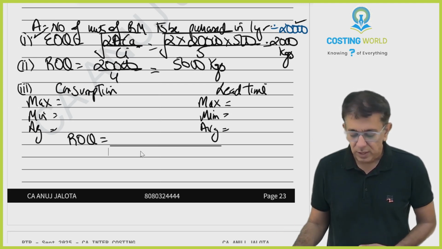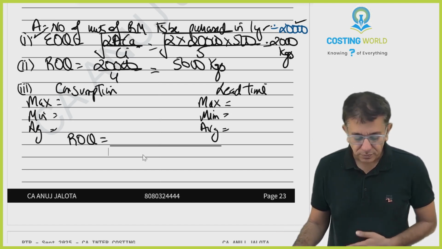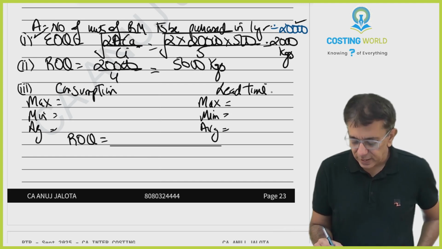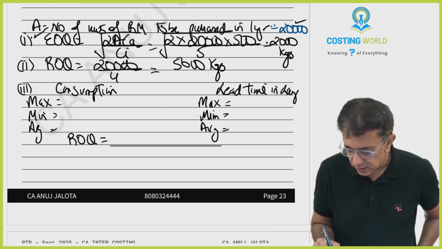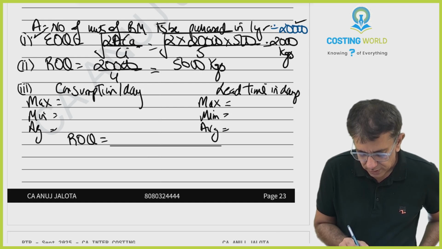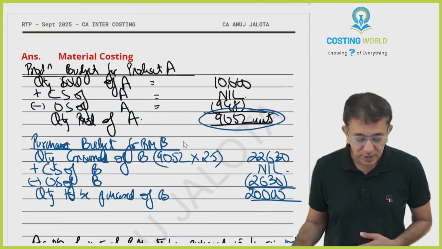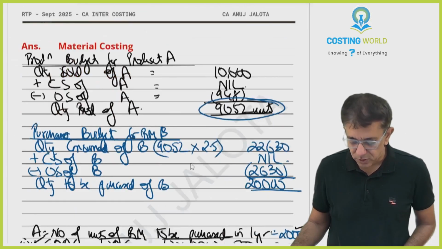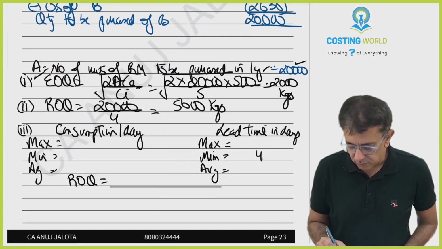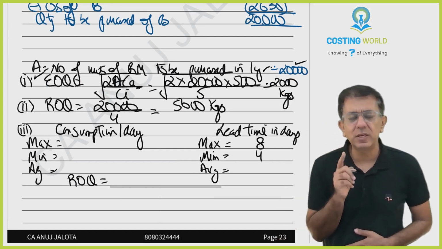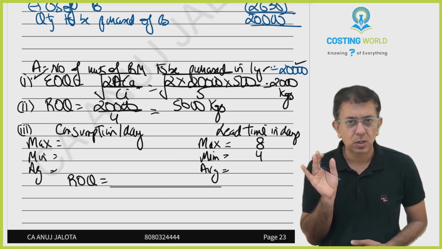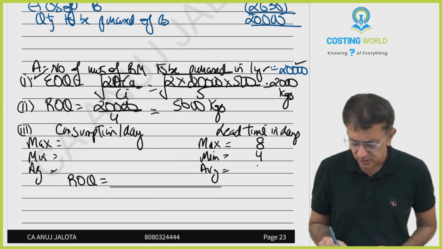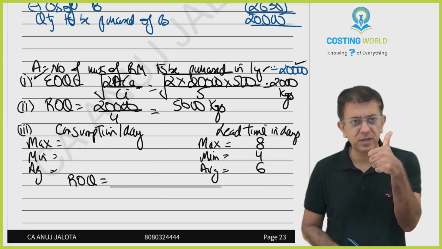Okay. Consumption. Lead time is in days. So I will require consumption per day, right? Acha, lead time is in days. How much, beta? See over here, lead time 4 to 8 days. So minimum must be 4. Maximum must be 8. Has anything been given about any average? No. So if nothing is given, average is the center number. That will be 6.